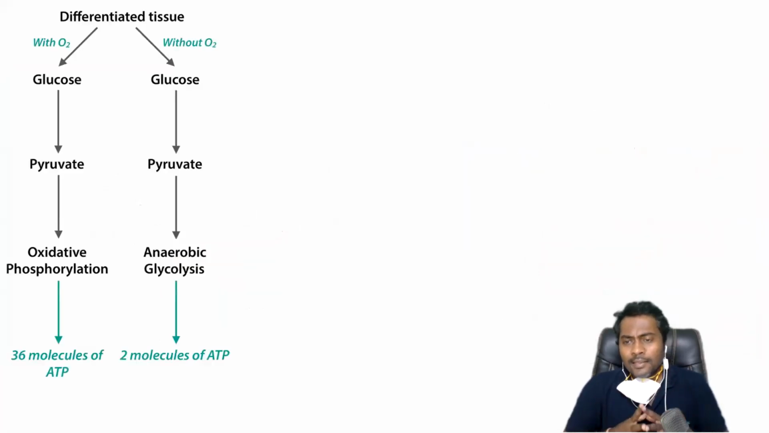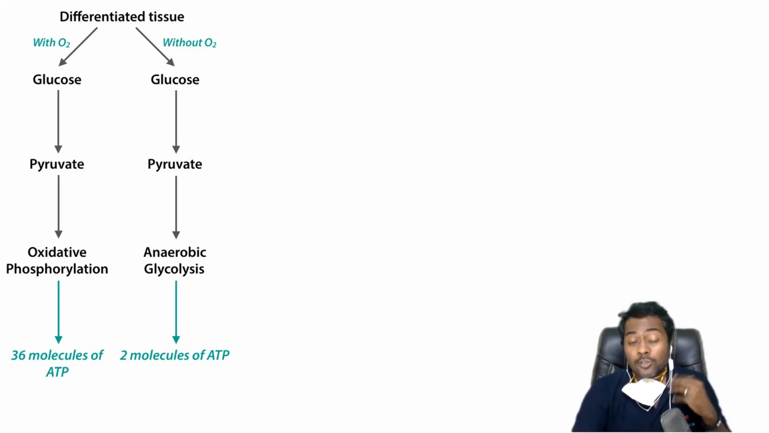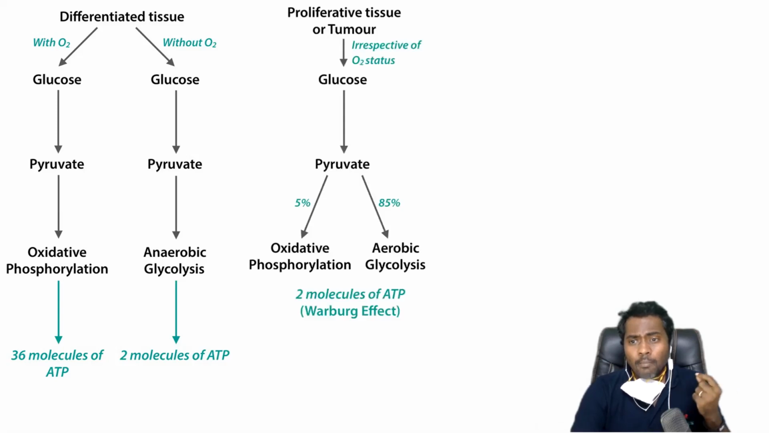In cancer, the most important thing is that any normal cell requires energy, and with the presence of oxygen, the pyruvate gets into oxidative phosphorylation to produce 36 molecules of ATP. In any cell without oxygen, the pyruvate gets into anaerobic glycolysis, which produces only 2 molecules of ATP. But a highly proliferating cell, like a cancer cell, requires a lot of energy, a lot of glucose, but they choose aerobic glycolysis rather than oxidative phosphorylation.